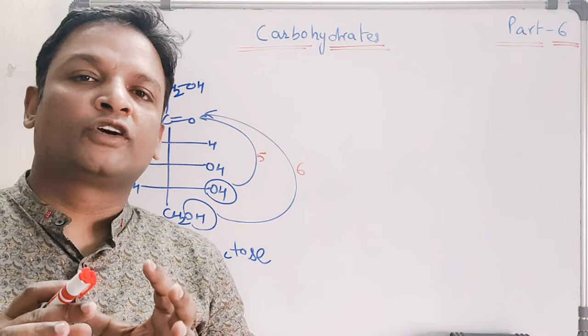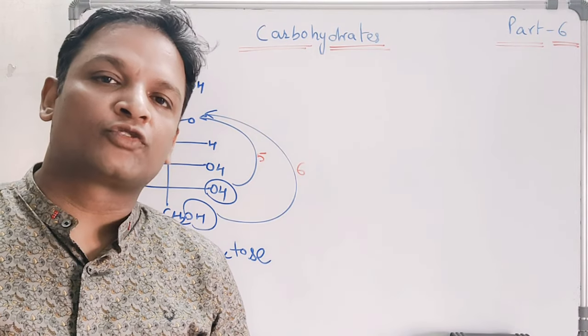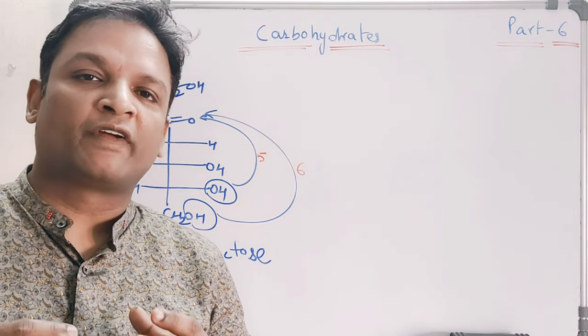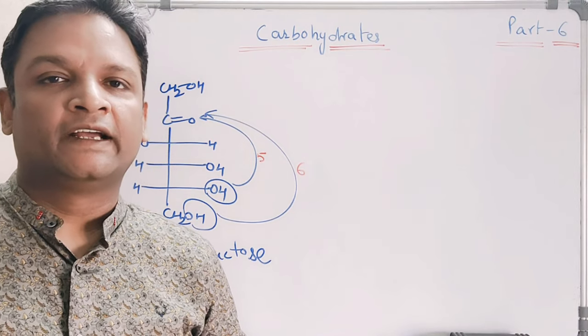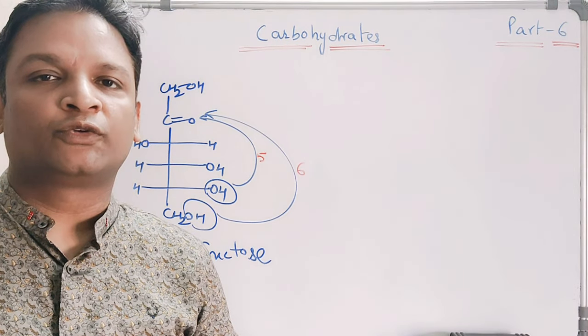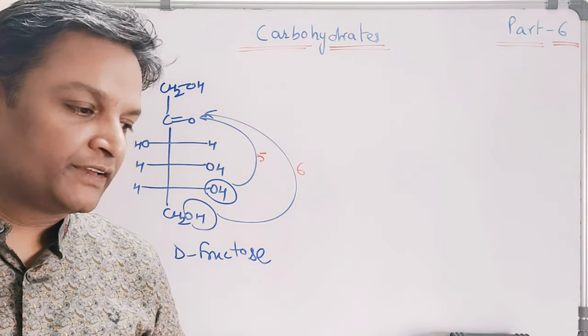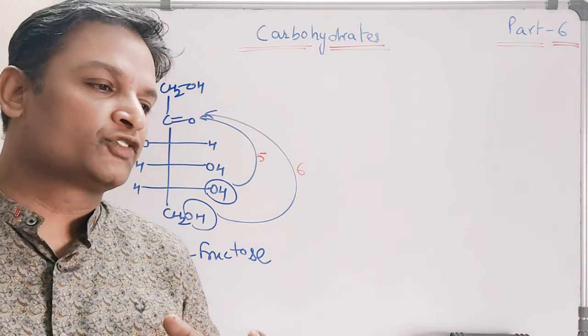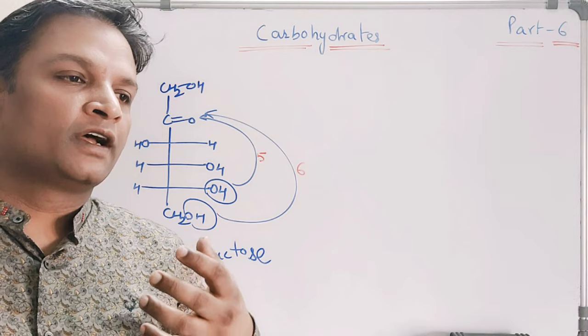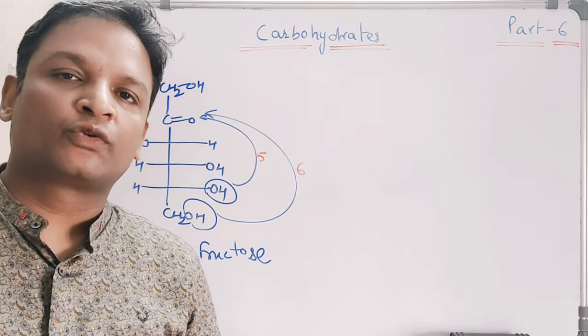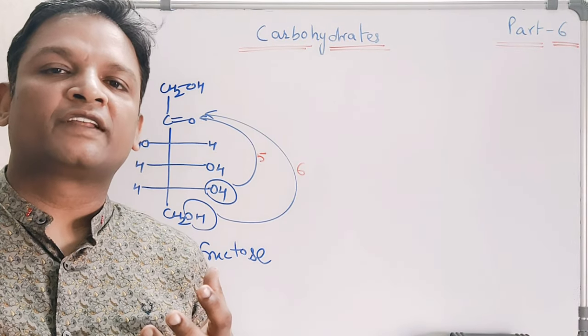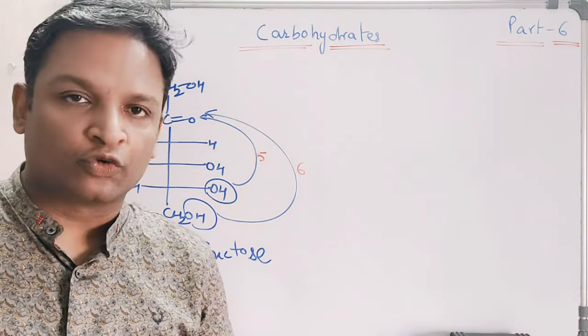Now after glucose, we are discussing the chemistry of fructose. Fructose is also a very important monosaccharide which contains a ketone. It is an example of a ketose monosaccharide. Fructose is a sugar which is found in fruits, so we can say it is a fruit sugar.